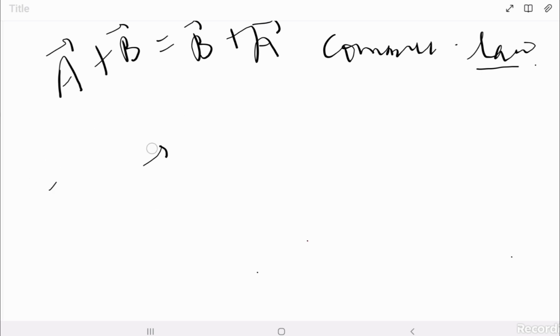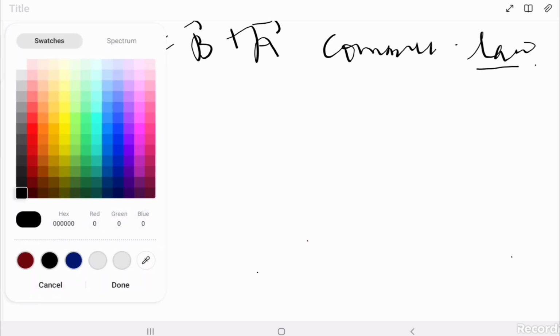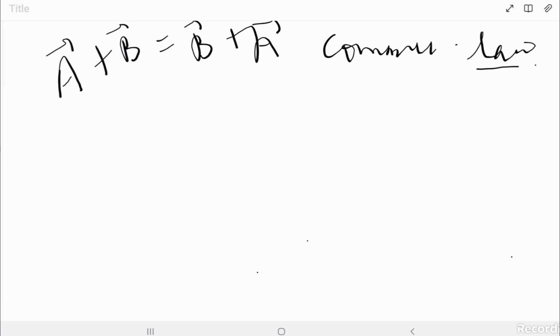So let's take the example A plus B. Let's try to understand this commutative law.